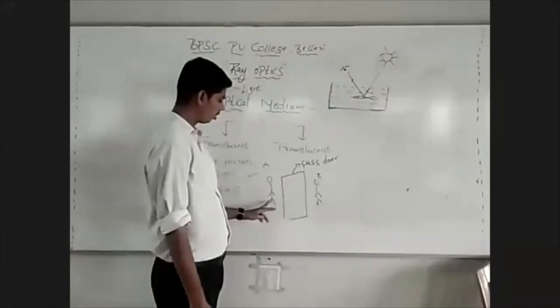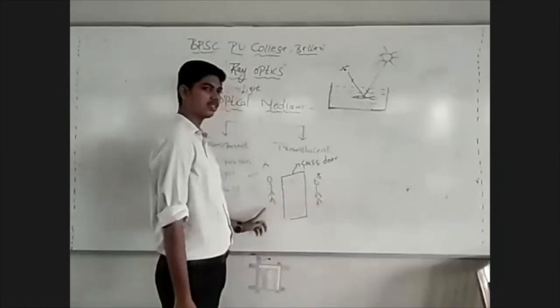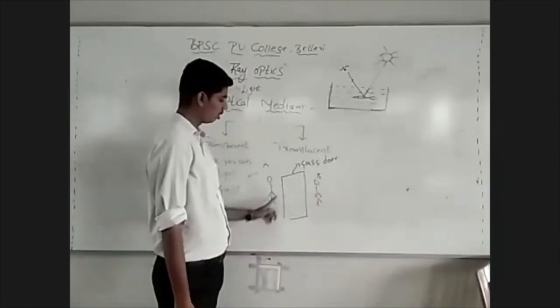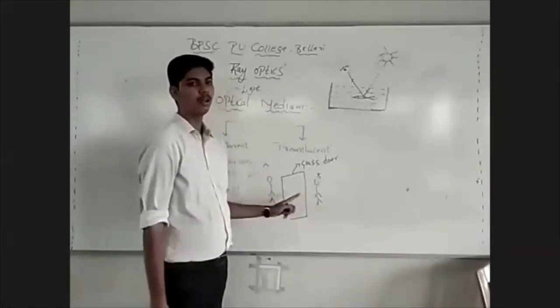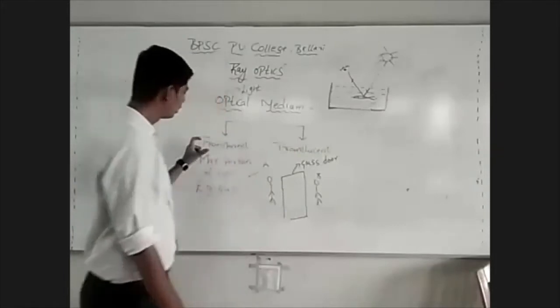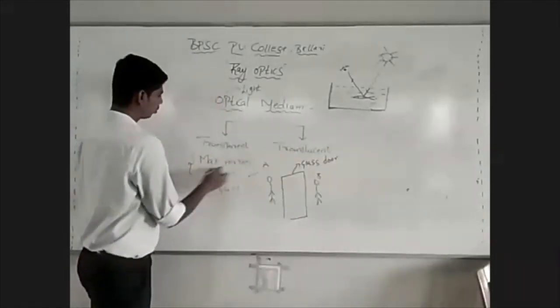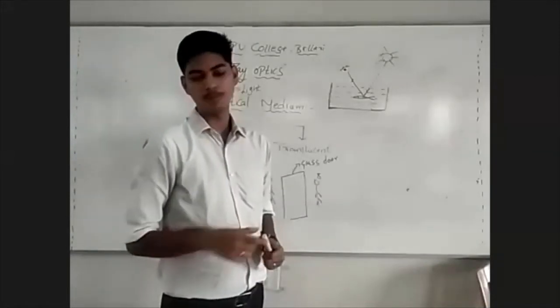We know these two persons can see each other. A can see B and B can see A, because this glass door is a transparent medium which allows maximum portion of the light to pass through it.